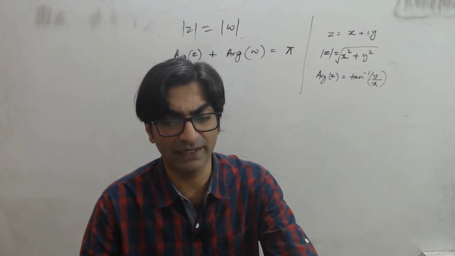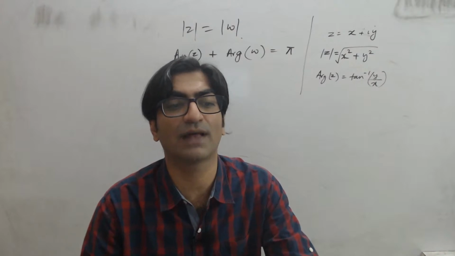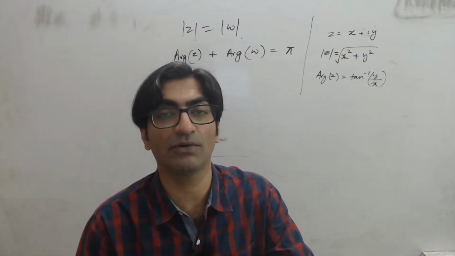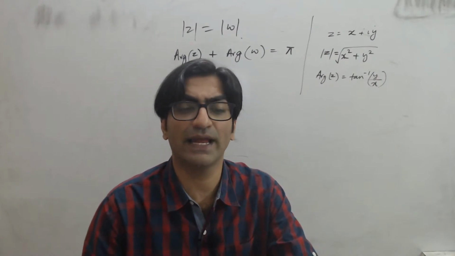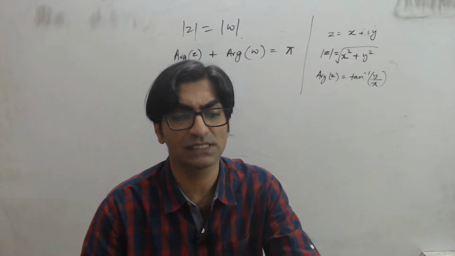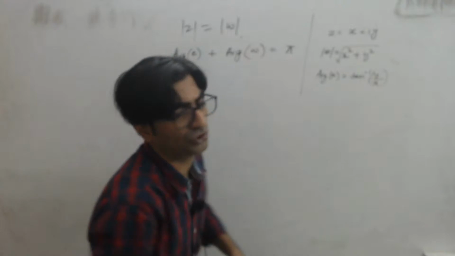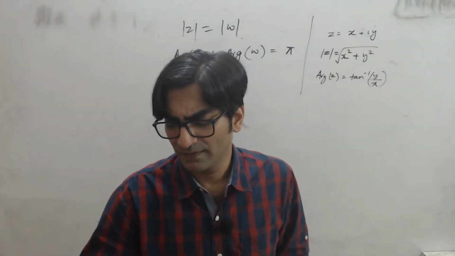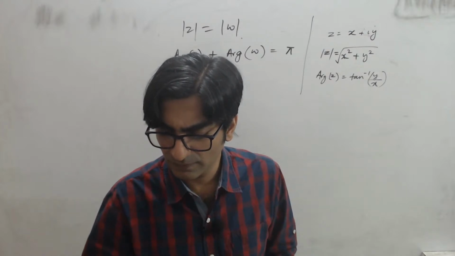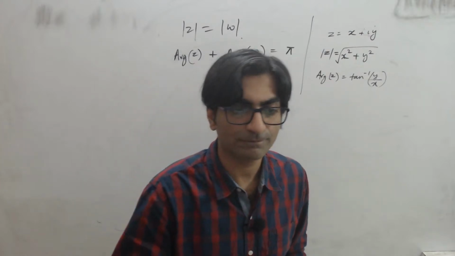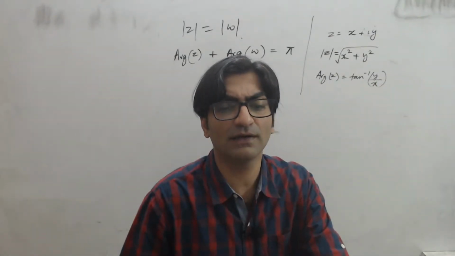Then the question says, find the value of Z in terms of W. Is Z equal to W? Is Z equal to minus W? Is it equal to W conjugate or negative of W conjugate? Which one of these equals Z? That's the problem as it's stated. So how should I proceed? How do I use this? How do I solve this particular question?